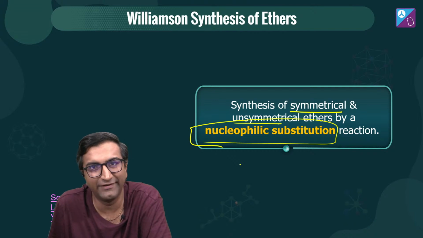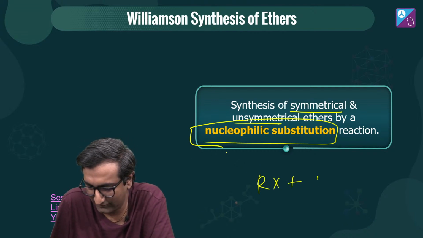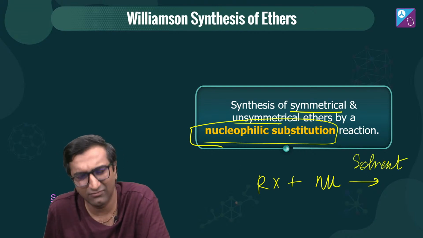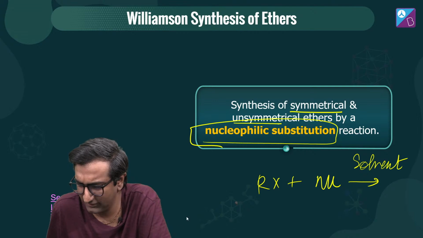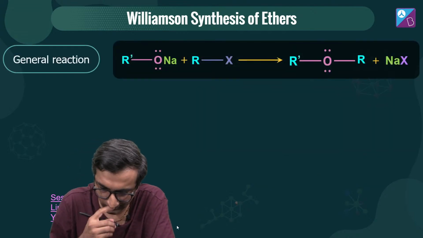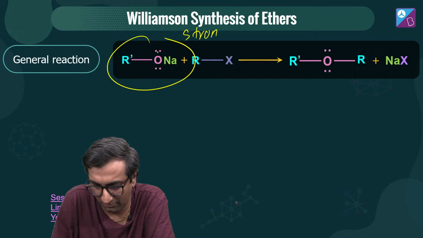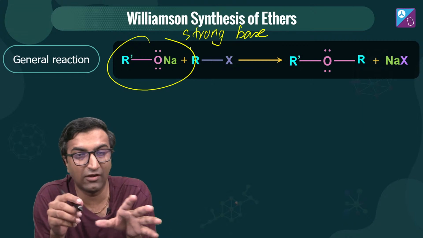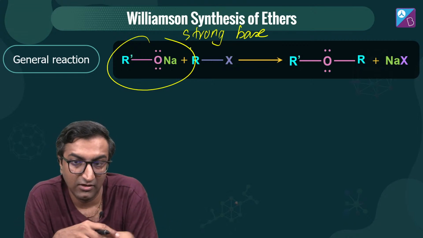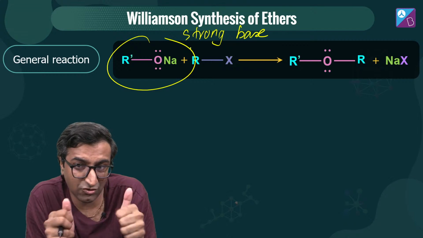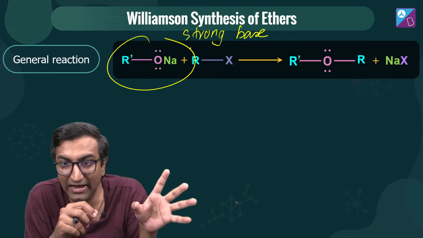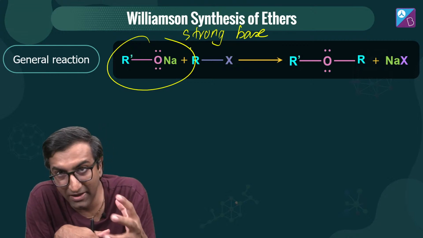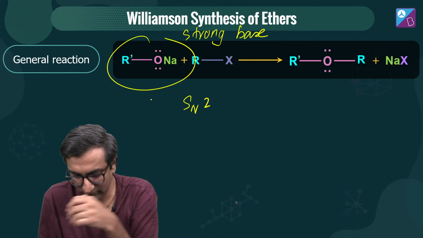Well, that's the mechanism. What is nucleophilic substitution? You know, RX plus some nucleophile, and in some solvent it will give me this. Which is better, do you think, SN1 or SN2? We'll see. I'm taking a strong base, RONa. That's a strong base. Why? See, ROH is a weak acid, and that's why RO minus is a strong base. So I've got a strong base and an RX along with it. This is a nucleophilic substitution reaction, but is it SN1 or SN2? Strong base means it must be SN2, right? Okay. Yes, thank you, Rohit.